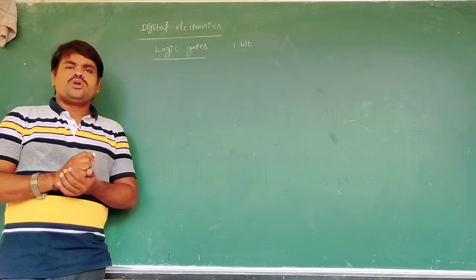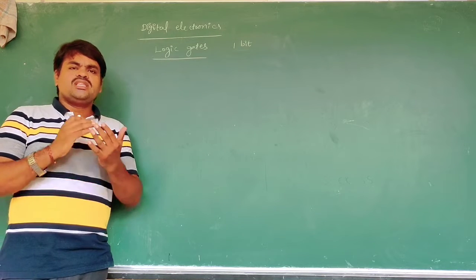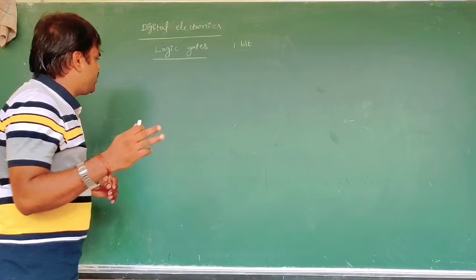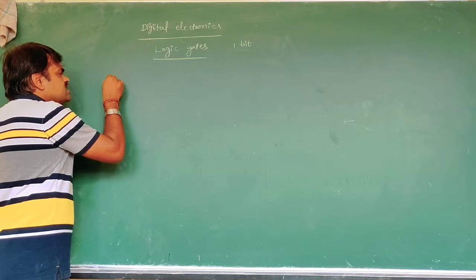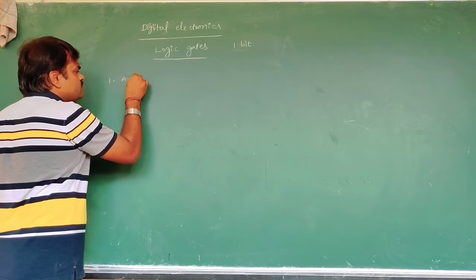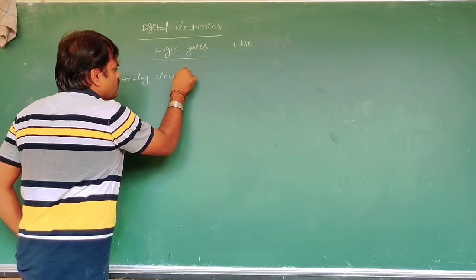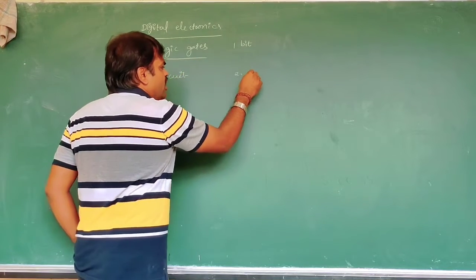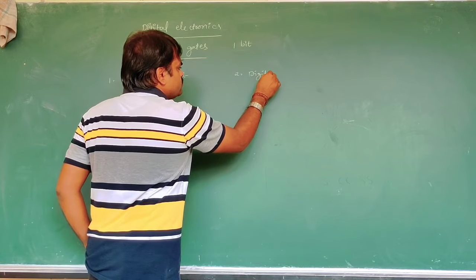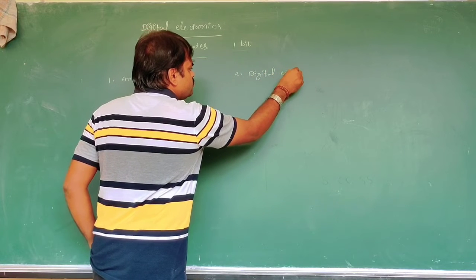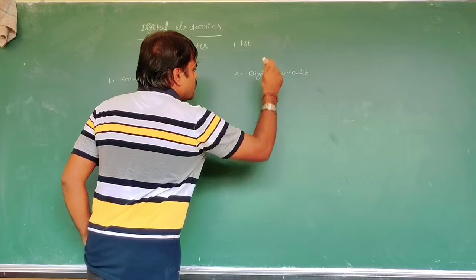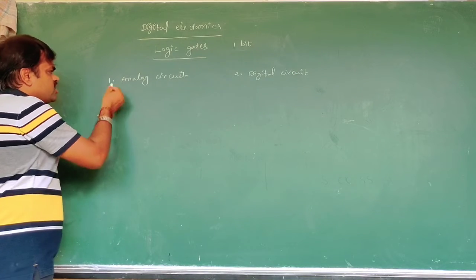First one, the electronic circuits. The electronic circuits can be classified into two types. One is the analog circuit and the second one is the digital circuit.